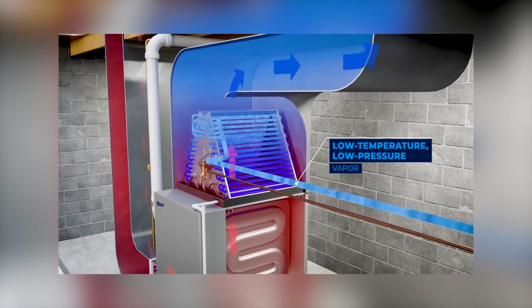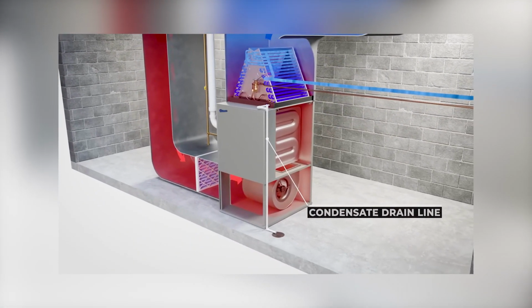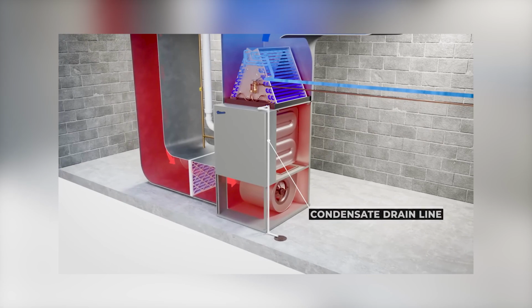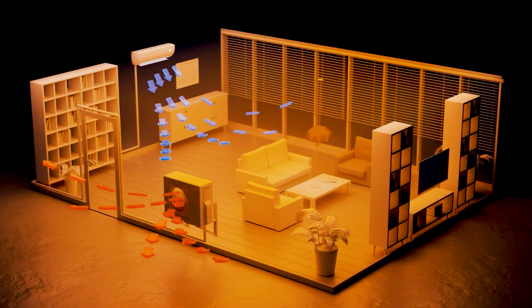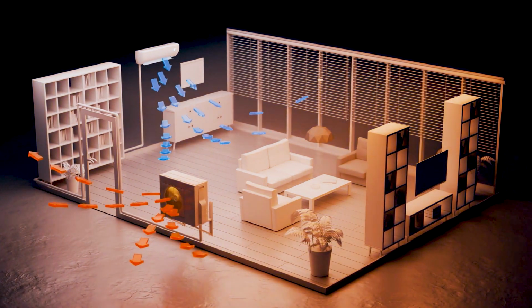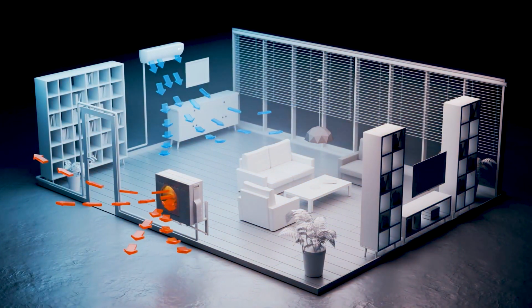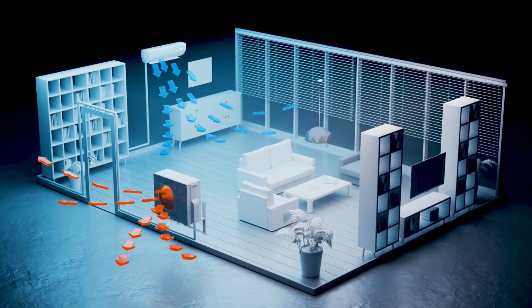Finally, the liquid and pressurized refrigerant substance passes through the expansion valve, where it undergoes a sudden drop in pressure. This decompression causes intense cooling of the liquid, which returns to the evaporator to restart the cycle. And so continuously, heat is removed from the internal environment and released into the external environment.